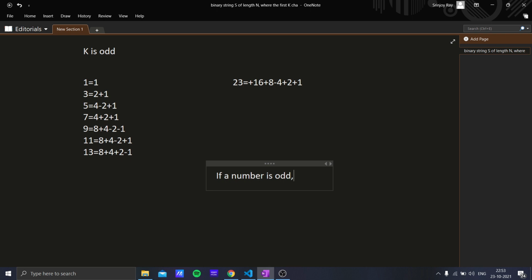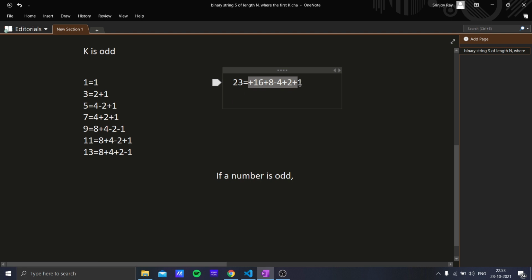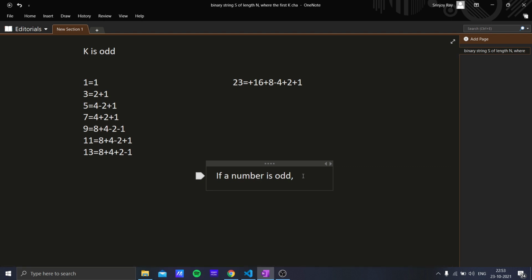So if a number is odd, we can convert all the ones to zeros by these operations, and so the value of n is useless in a sense. We don't need the value of n, because if k is odd, we will always be able to convert the k characters of the string to zeros, and the total length of the substring will never cross the total length of k.